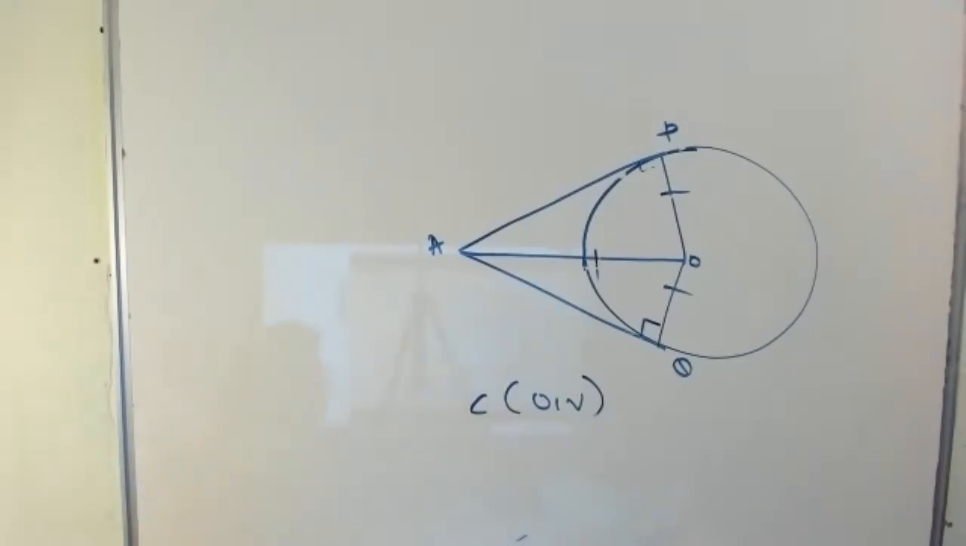What is given? You can write now: given AP and AQ are two tangents from a point A to a circle with center O and radius R. That is given. Clear now?